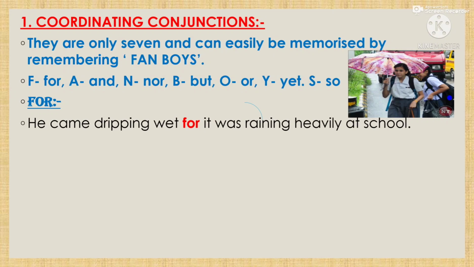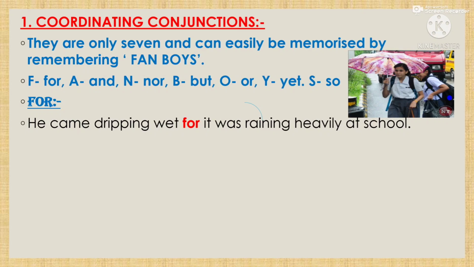So we can make a sentence: he came dripping wet, for it was raining heavily at school. Here two sentences are there. He came dripping wet. Another sentence is, it was raining heavily at school. These two sentences are joined by the coordinating conjunction, that is for. He came dripping wet, for it was raining heavily at school.